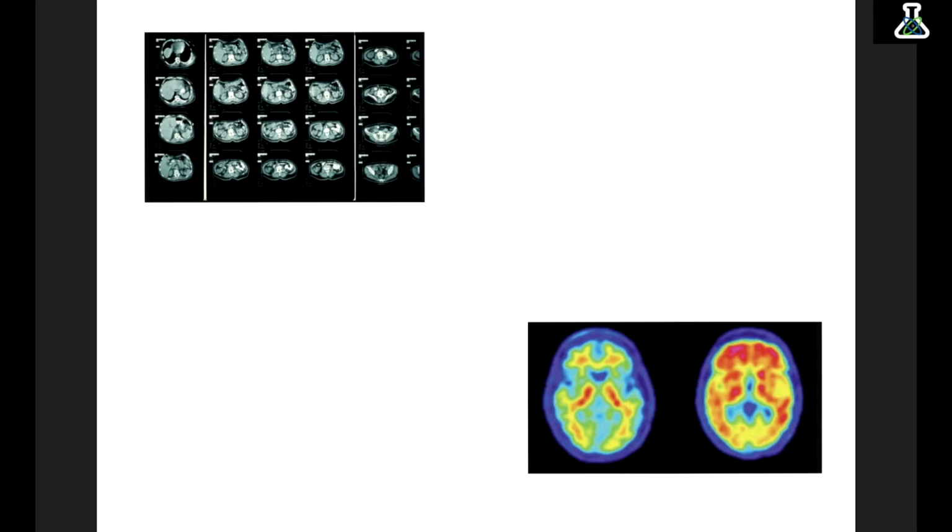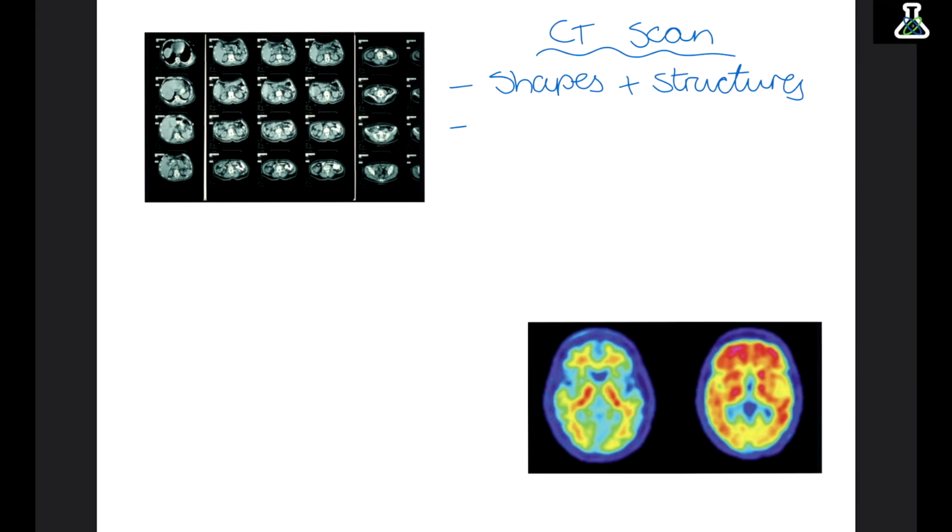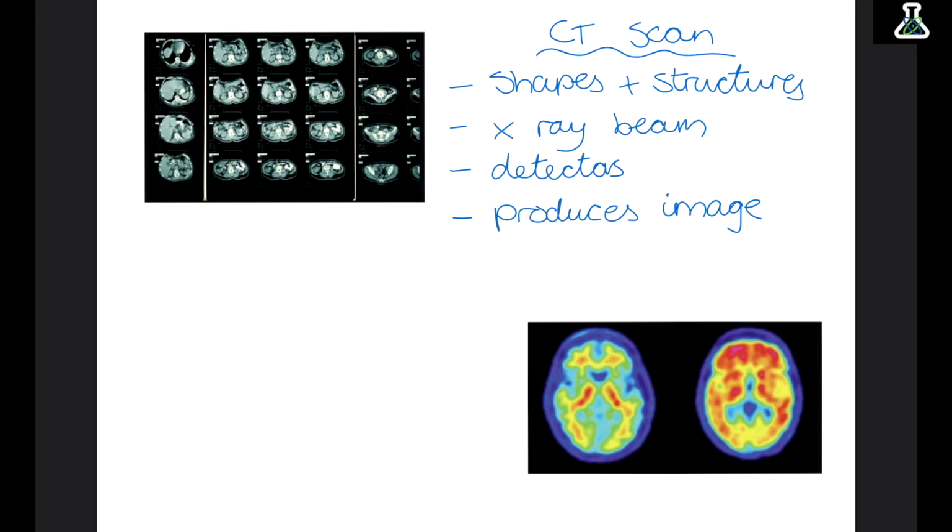The first type of scan is a CT scan. This builds up an image of the shapes and structures in the brain. An X-ray beam passes around the head in a circle, and then detectors measure how much is absorbed by the brain. This then produces an image of the brain that we can look at on a computer.